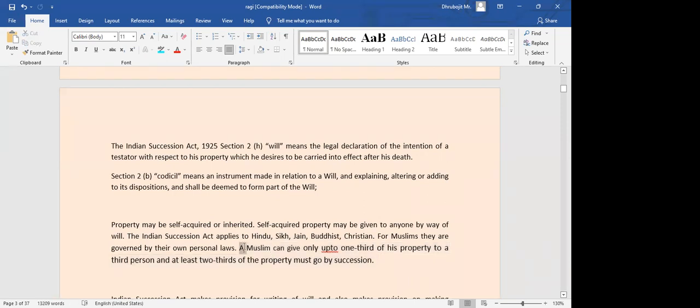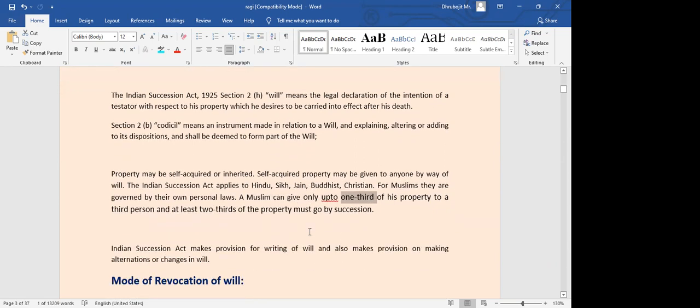But that does not mean a Muslim cannot give his property to a random stranger. He can, but by way of gift. It cannot be by way of will. He cannot say that after my death 100% of my property would go to so and so person. After death, this limitation would apply: only 1/3 of his property can go. So there are differences in terms of the personal laws which apply.